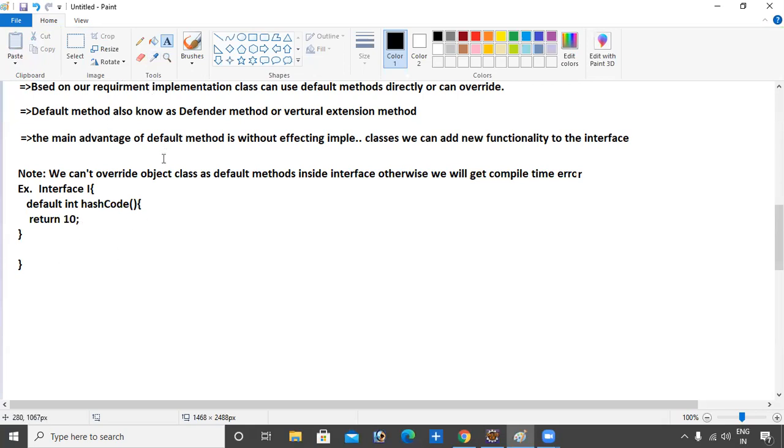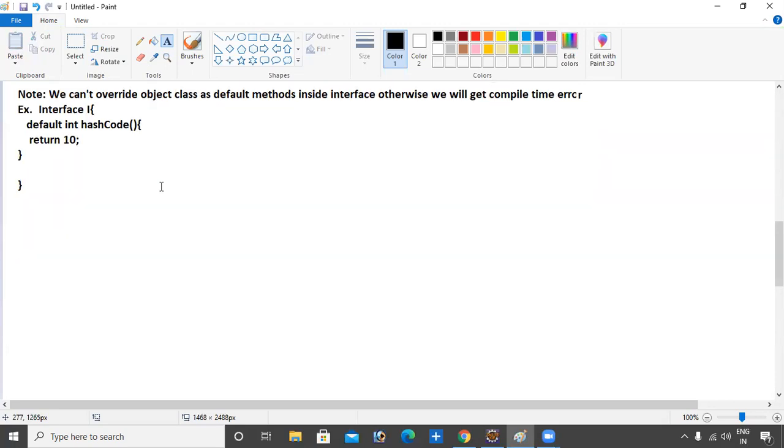I'll give you the reason why this is one of the limitations. Object class methods are available by default to every Java class. If you are familiar with Java, you know that. Hence, it is not required to bring the functionality through a default method, since it's already available.